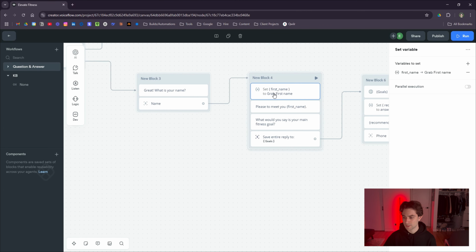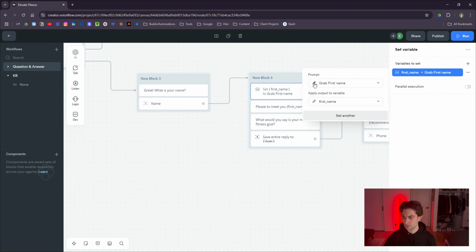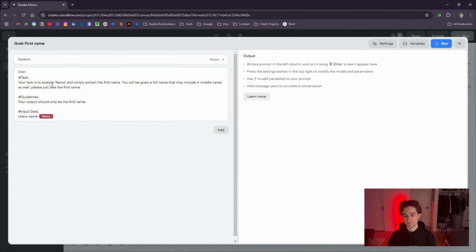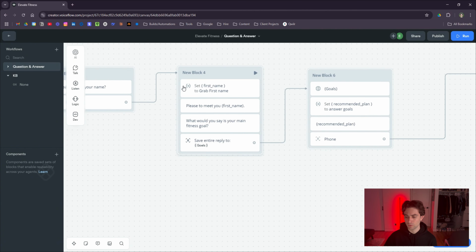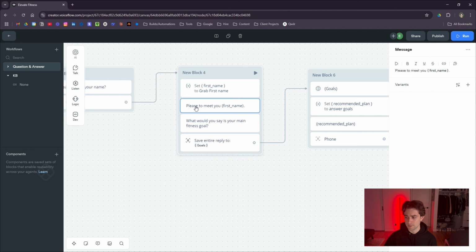So you'll note that it'll make complete sense when you read my prompt. What I'm saying in my prompt is to basically take the name, because my entity is grabbing the full name, and I like grabbing the first name. I think that just makes the conversation a lot more personalized and friendly when they always reference the first name. So that's all this is doing. It's grabbing the name variable, which is here, and asking it to extract the first name only. So right here, we set a variable as the first name. My next step is a message block saying, pleased to meet you, first name. And the next question is, what would you say is your main fitness goal?